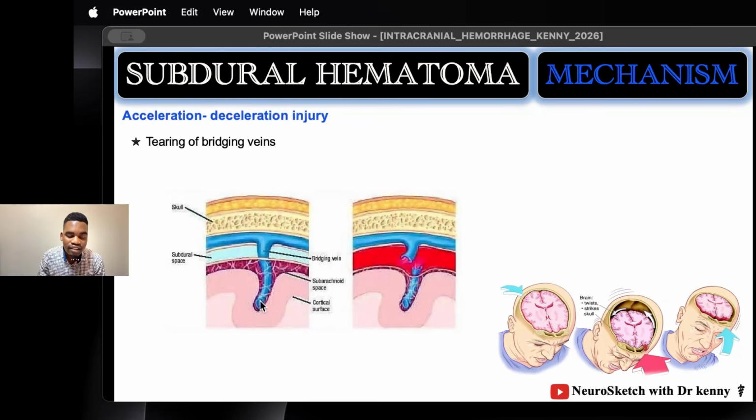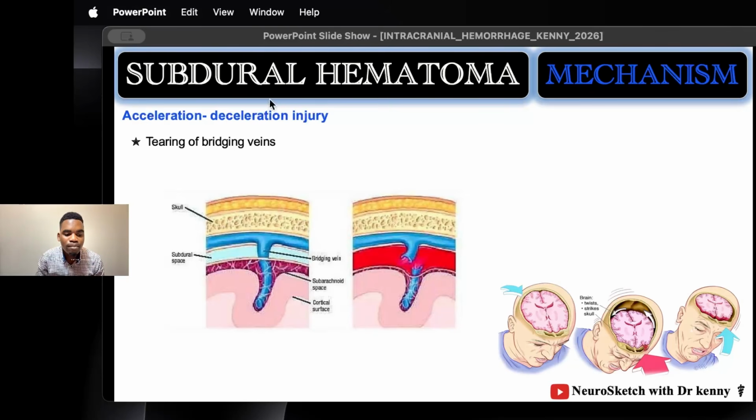Remember, we said we have bridging veins that come all the way from the brain to drain to the dural venous sinuses. Now, below the arachnoid mater, the bridging veins are soft and flexible because the brain in this space is soft. But above, in the subdural space and the dura mater, these bridging veins are hard and rigid. Why? Because the dura is rigid and these veins are attached to the dura mater. Now, if you have that sudden shaking of the brain, you get tearing because the upside here is rigid, not flexible. So you have tearing of these vessels, resulting in bleeding within this space, which is called the subdural space, and subdural hematoma.